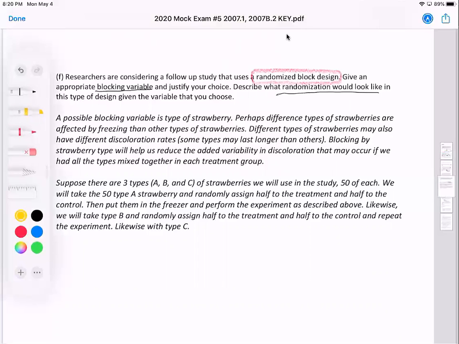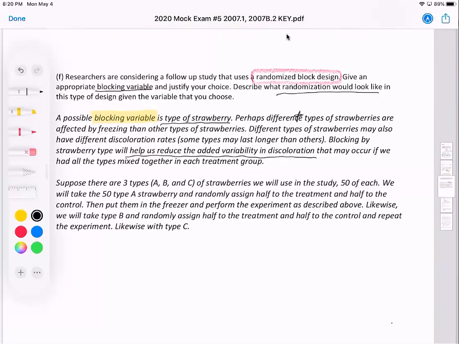So first things first, a possible blocking variable, here's one example, is type of strawberry. Perhaps different types of strawberries are affected by freezing differently than other types. Different types of strawberries may also have different discoloration rates. Some types may last longer than others. Blocking by strawberry type will help us reduce the added variability in discoloration that may occur if we had all the types mixed together in each treatment group.